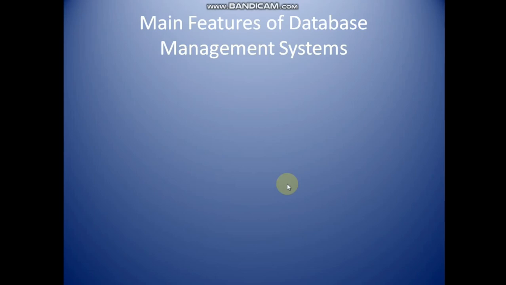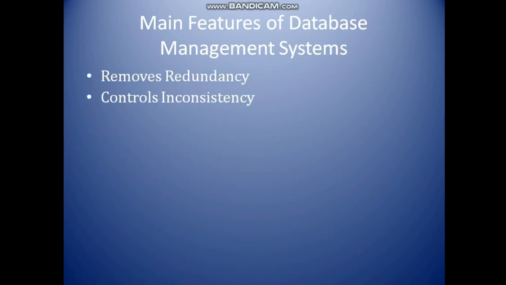There is data redundancy. So data redundancy means duplication of the data. Next one is controls inconsistency. Yes, inconsistency means mismatching of the data. For example, if